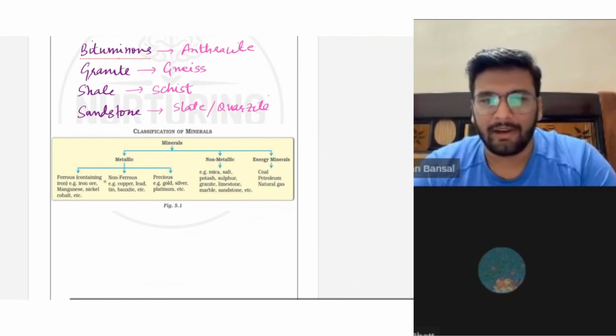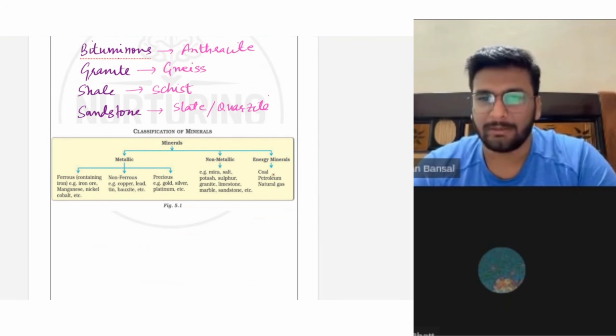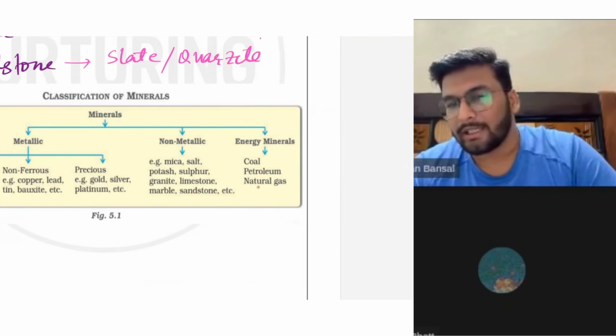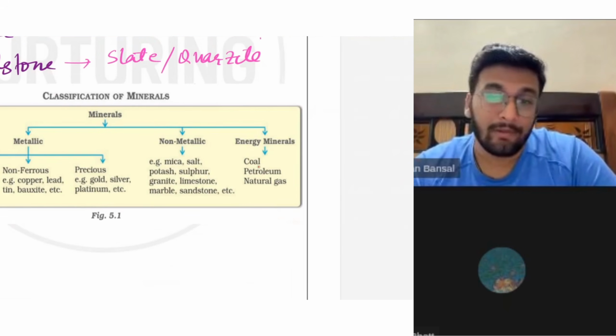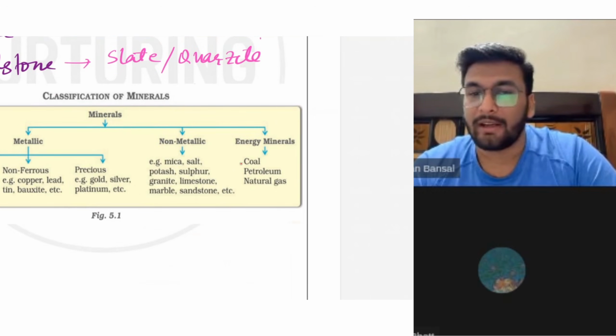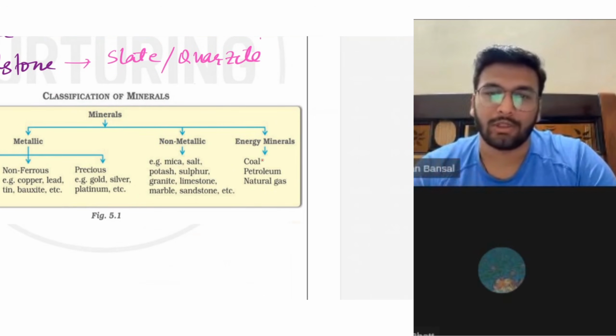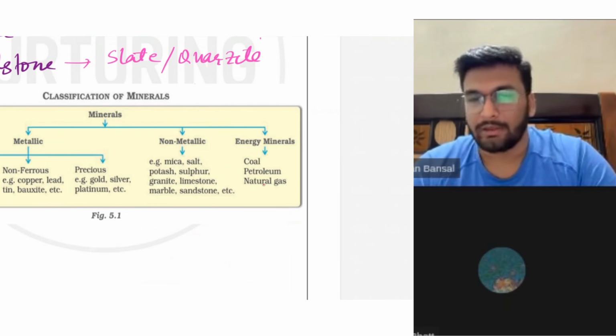Now minerals can be divided into metallic, non-metallic, energy. Energy means coal, petroleum, natural gas. Now tell me where will we find natural gas, where will we find petroleum, where will we find coal? Coal we will find where the fresh water will be available. Vegetation can undergo submergence in fresh water. Petroleum and natural gas we will find where saline water will be present. Okay? So you can easily guess where these minerals are present. Okay? Let me show the map.